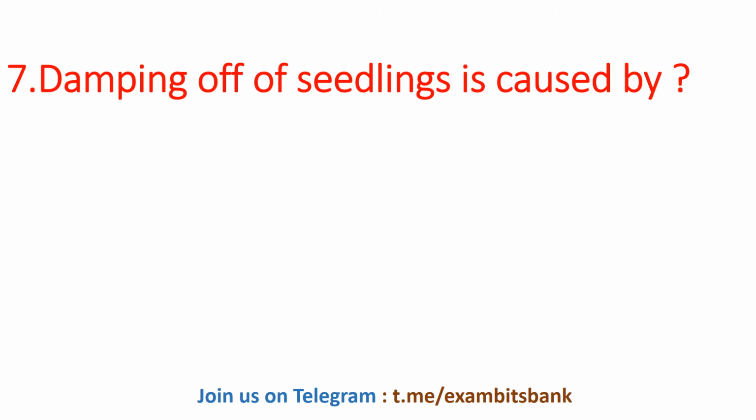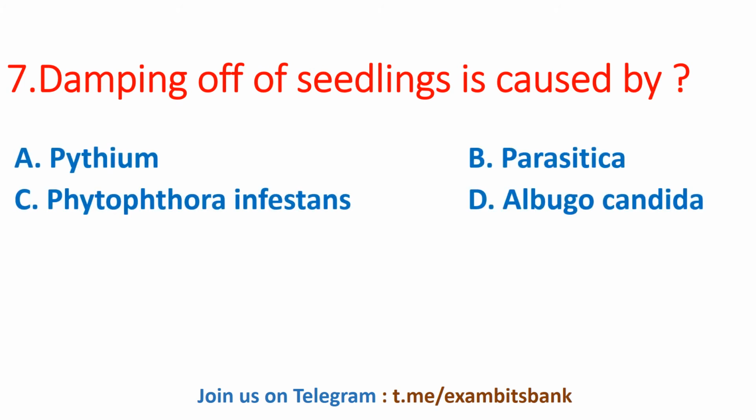Damping of seedlings is caused by, the options are Pythium parasitica, Phytophthora infestans, Albugo candida. And the correct answer for this question is option A, Pythium. Damping of seedlings is caused by Pythium, and damping off typically occurs when old seed is planted in cold, wet soil and is further increased by poor soil drainage. Moving on to next question.